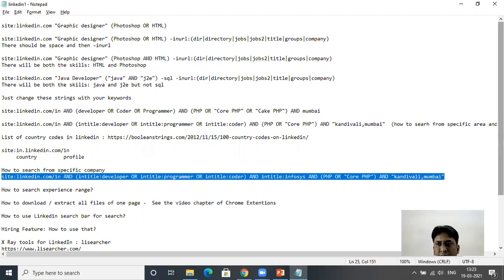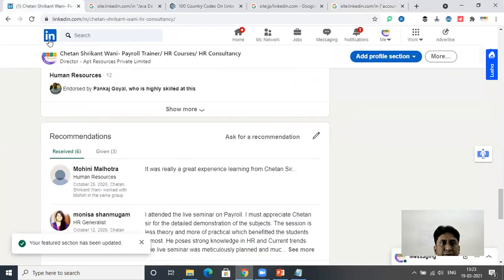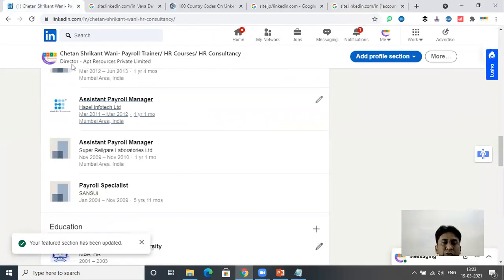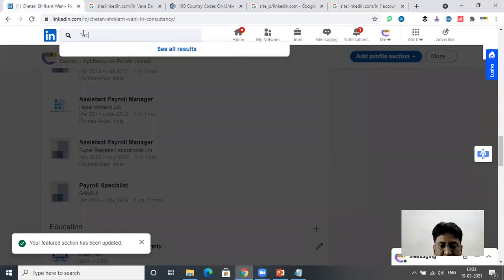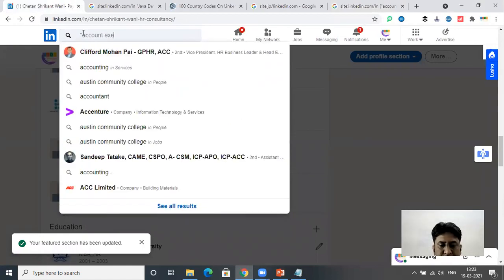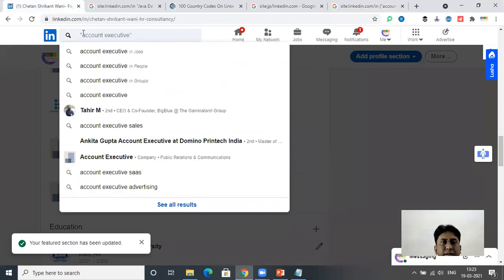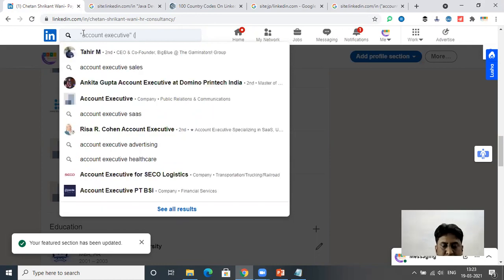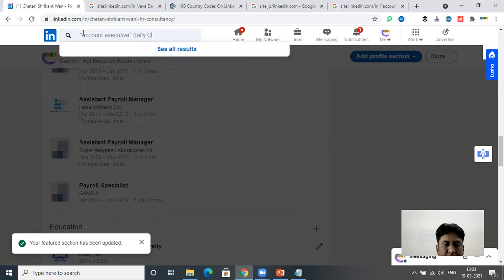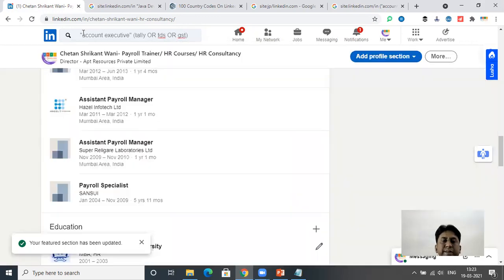Now let's see how to search through the LinkedIn search bar. Let's go to the LinkedIn profile again. This is my LinkedIn profile. Now, how to use that search option? Again, the same thing. If you are looking for account executive, and again you're looking for Tally or GST, press Enter.